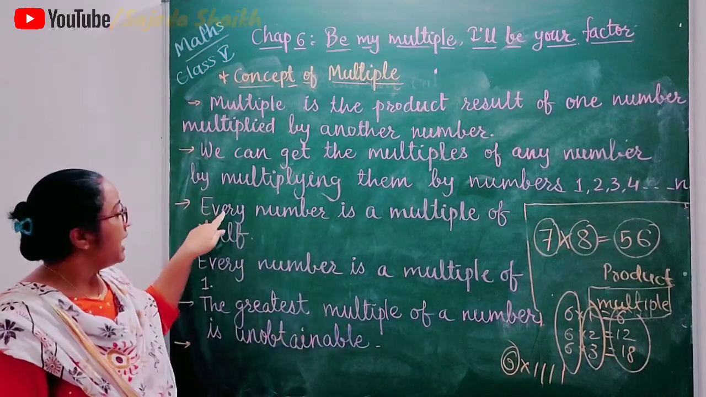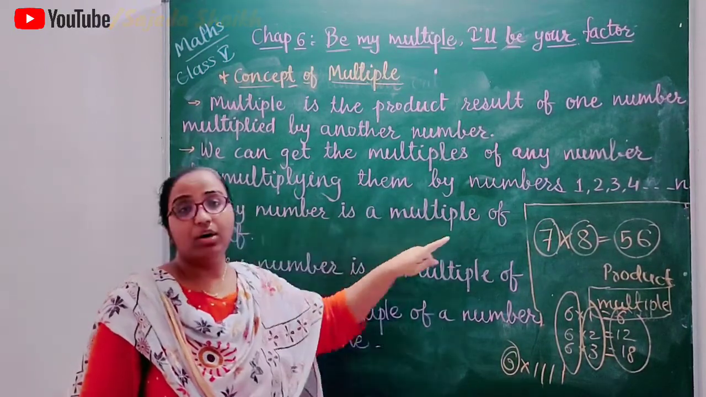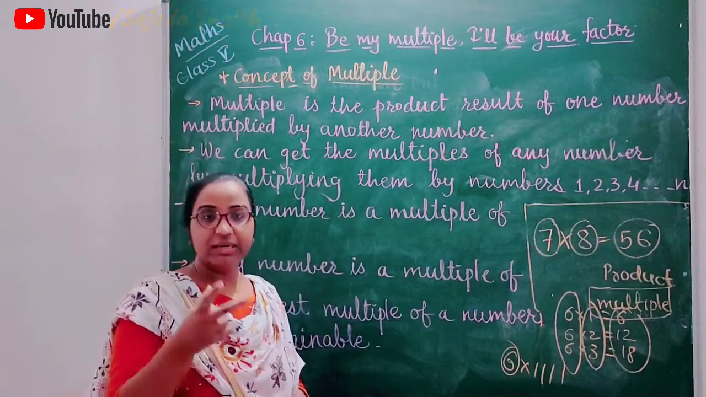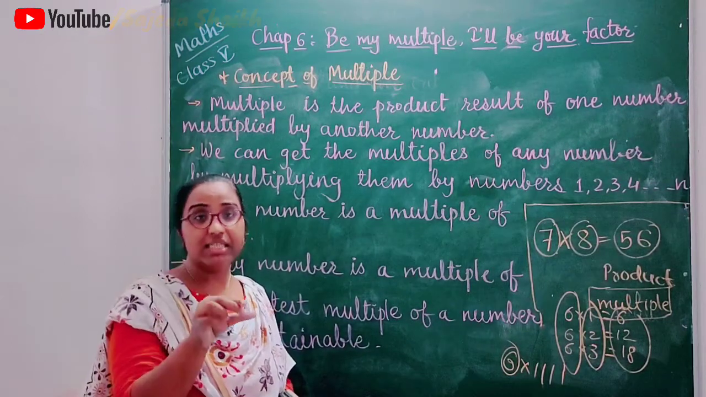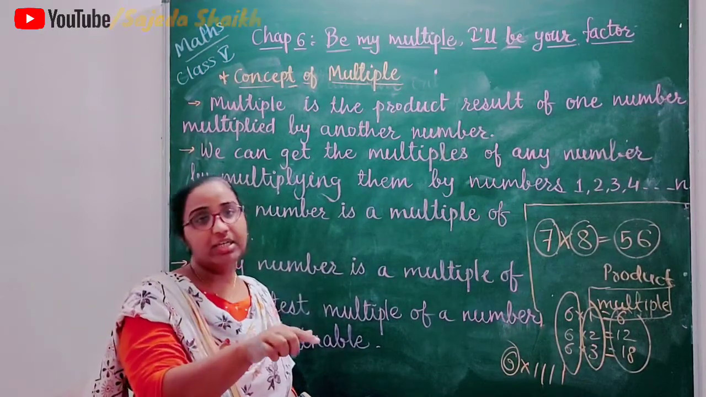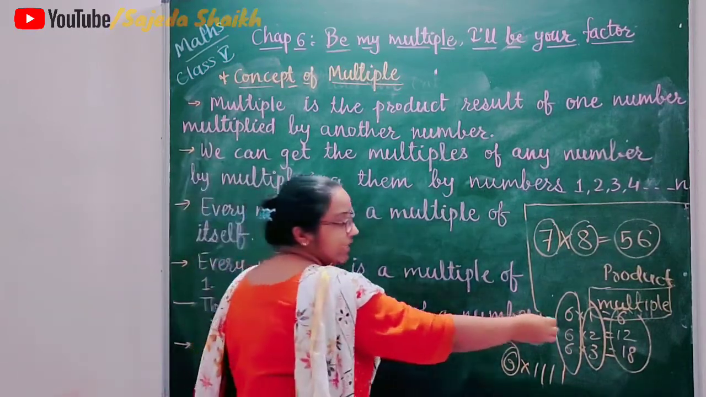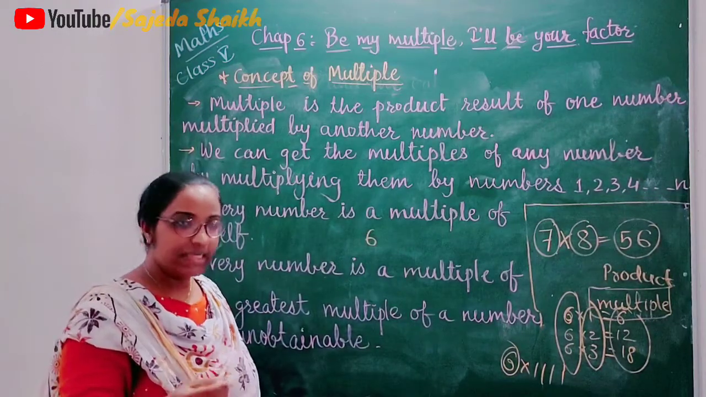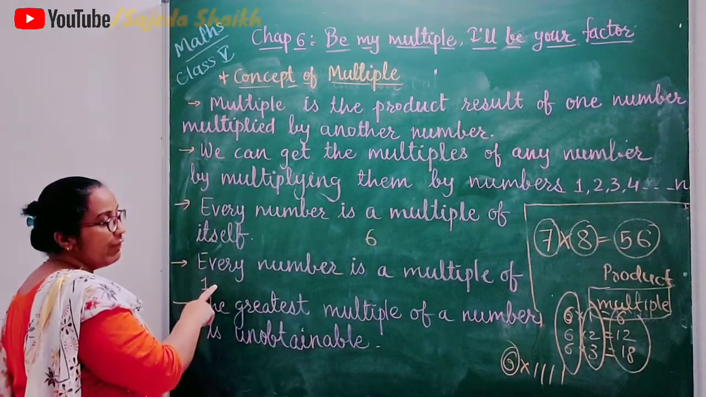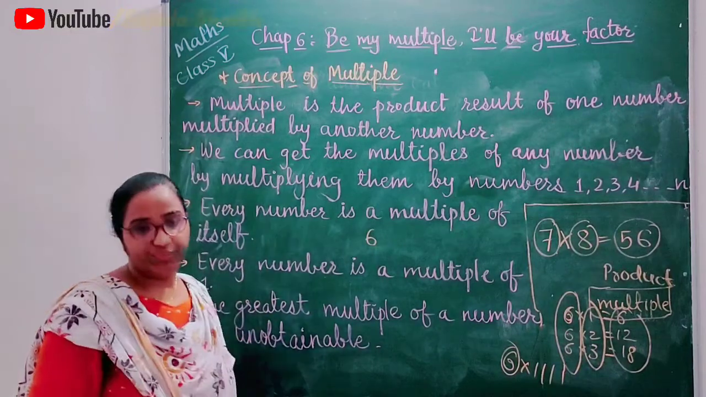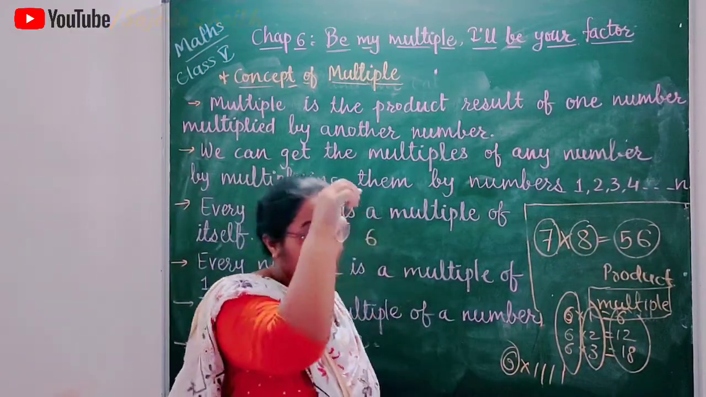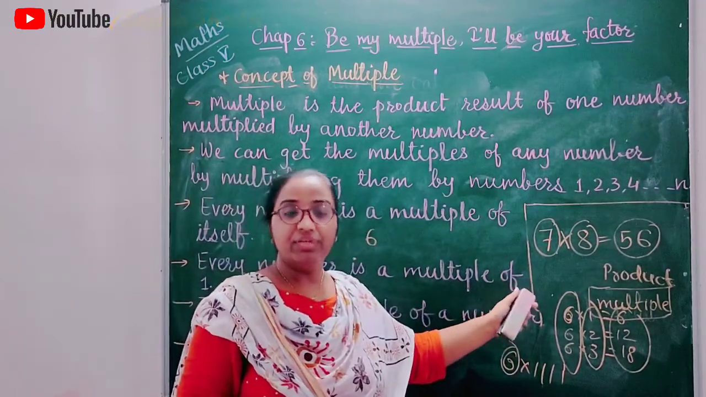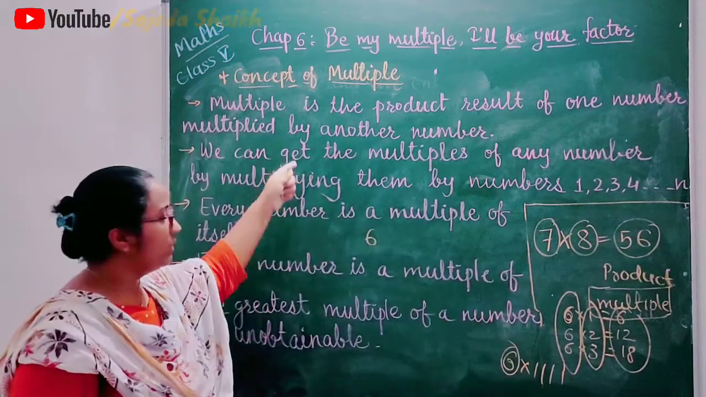Here it is written, every number is a multiple of itself. Whatever the number given, that will be the smallest multiple of that given number. Suppose I want to find out multiples of 6. So the first multiple will be 6 only, the number itself. The next thing is every number is a multiple of 1 because there is a table of 1. We all know. So that's why you can say that every number is a multiple of 1. So this is about multiples.